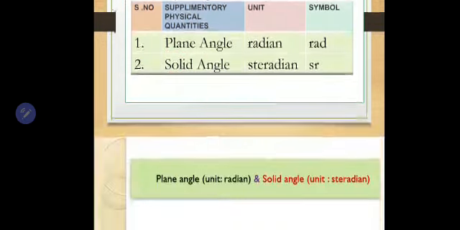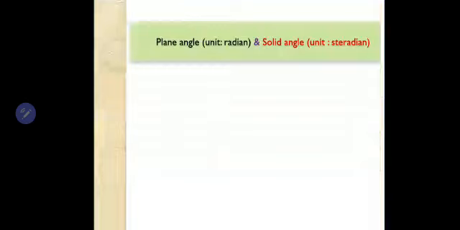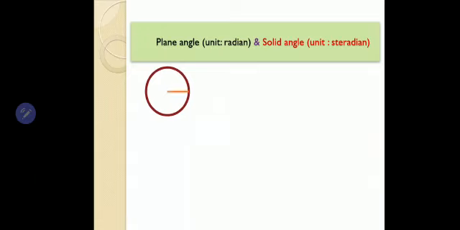Now, what are plane angle and solid angle, you may be thinking. First, to get an idea of plane angle: you all know a circle has a radius r.